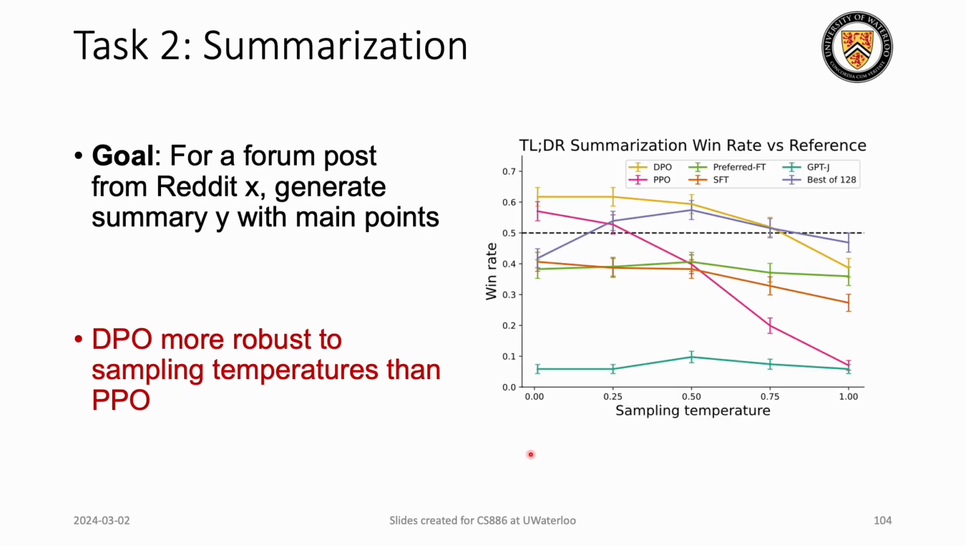Next is summarization. For summarization, the task is, given a Reddit post, we want to extract the main points of the passage. This experiment is performed on varying sampling temperatures. We can see DPO, the yellow one, is pretty much stable across all the sampling temperatures, whereas PPO is highly unstable.